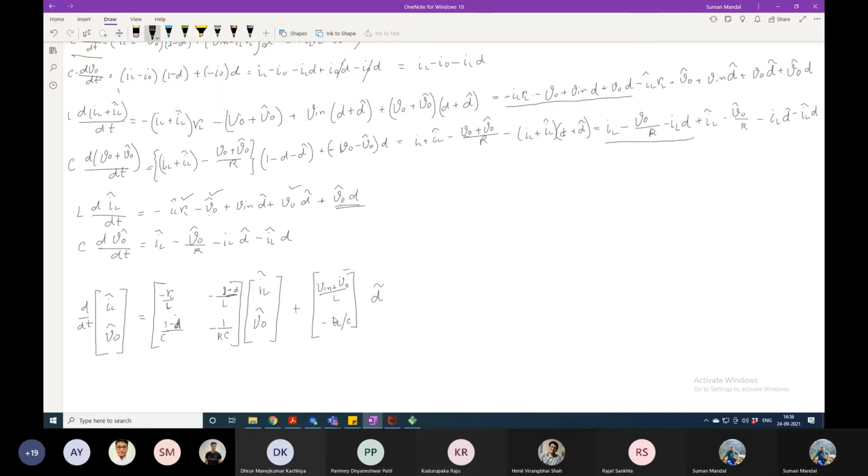Now it is fine. This is minus IL by C, correct? Okay. Any other thing that I am giving? No. Till now, people have understood. I have just written the equations in matrix form. Yes, sir.